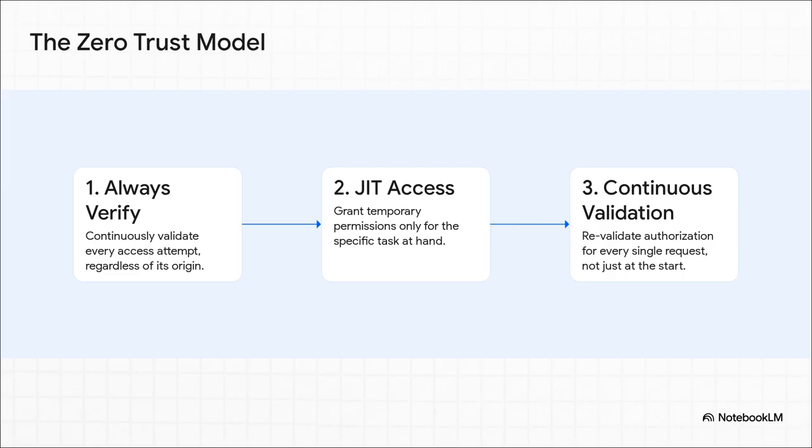First rule, never trust, always verify. Every single request is treated like it might be hostile and has to be authenticated. Second, just-in-time access. A tool only gets the permissions it needs for the exact moment it needs them, and then they're gone. And third, continuous validation. Trust isn't something you grant once, it's rechecked for every single interaction.